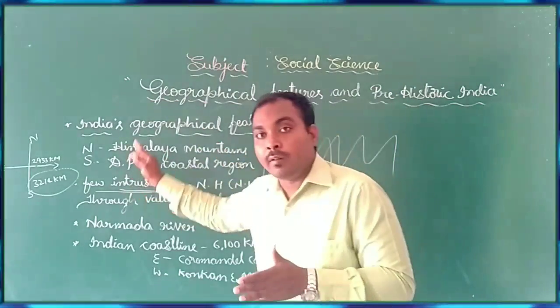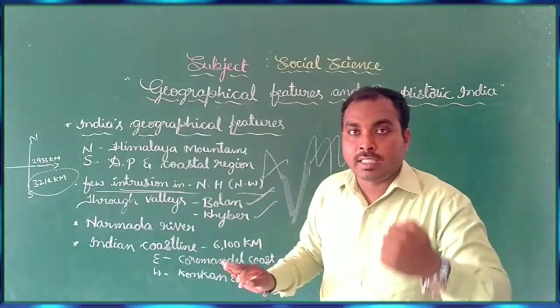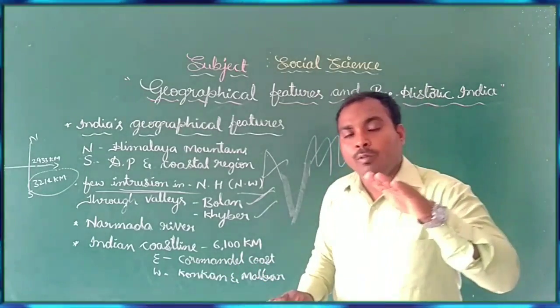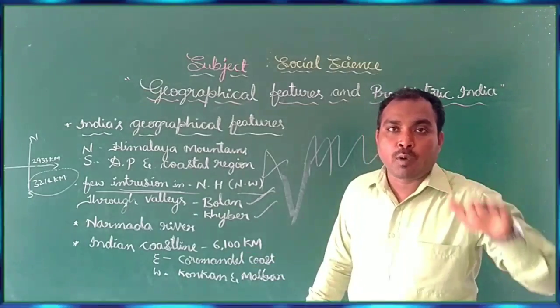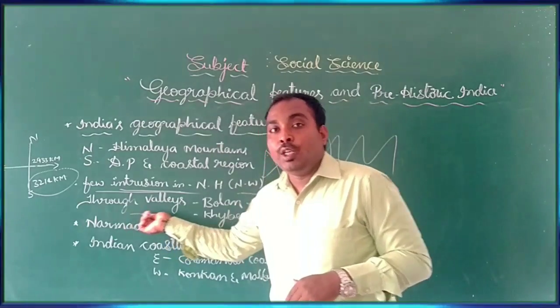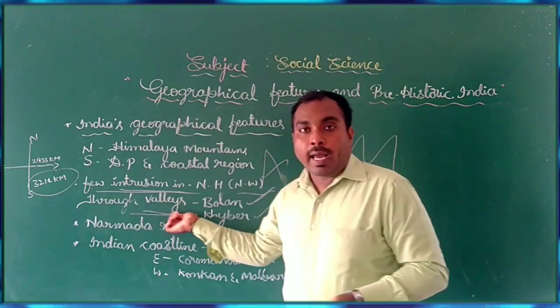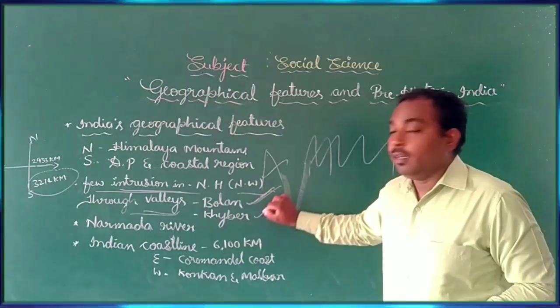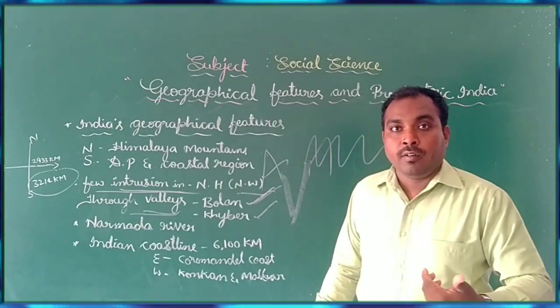But in the northwestern part there is the Shivalik range, with many valleys and very small mountains. That is why enemies could enter through the valleys, by using the Bolan and Khyber valleys. They entered in ancient India.